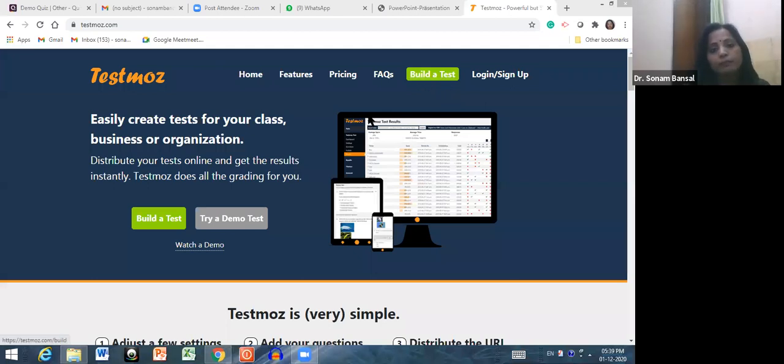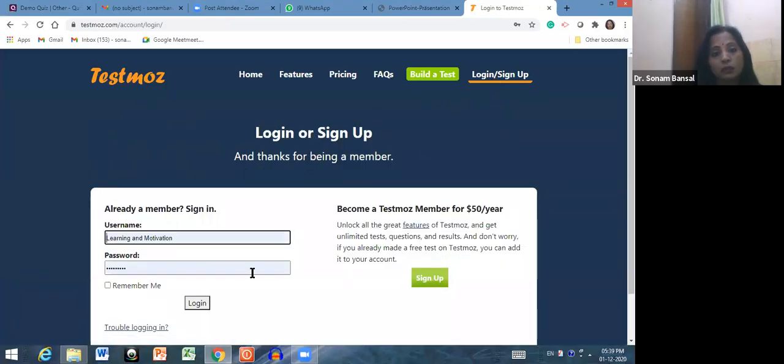See friends, if you want to try a demo test, then you need not log in. Just click here, try a demo test or build a test, and you can even generate your new test by just clicking build a new test. But if you want to log in, then first you have to log in.